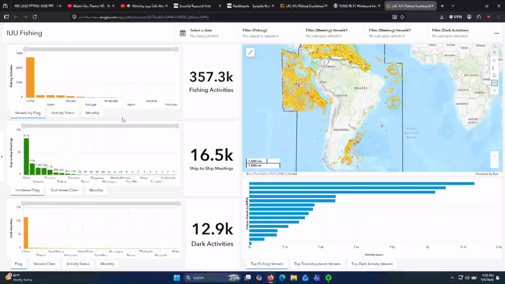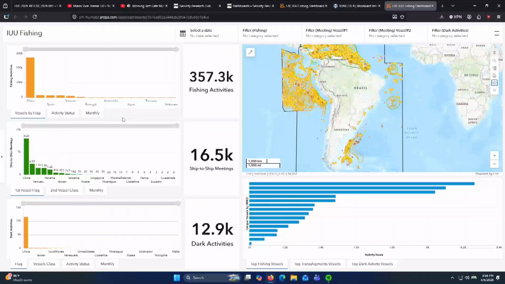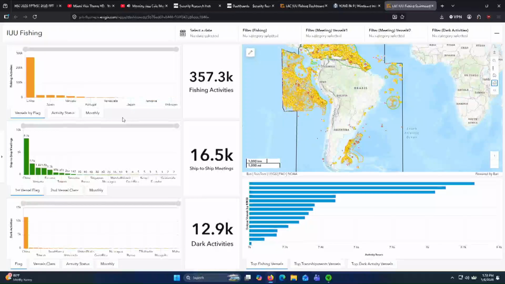That is our illegal, unregulated, unreported fishing. Now, you may be thinking this is an economic security or environmental security issue, but this does have clear effects on these nations' national security. And when we look at that, it's not just the fact that we are overfishing 90% of global fish stocks, and that 1 in 5 fish that we encounter are illegally caught.